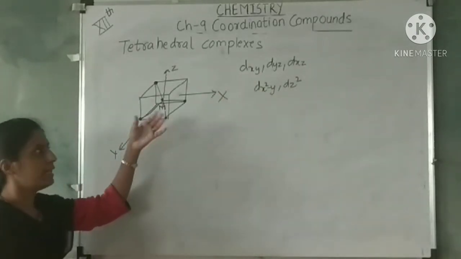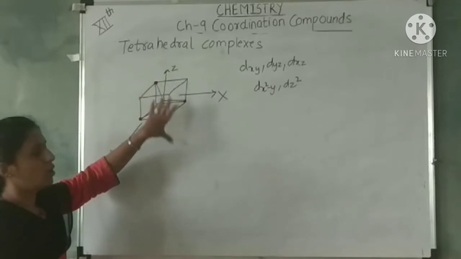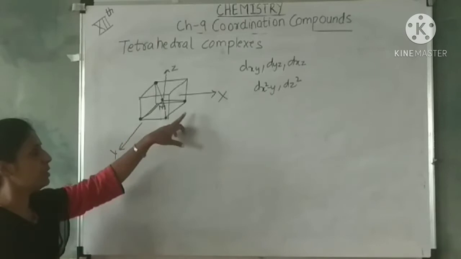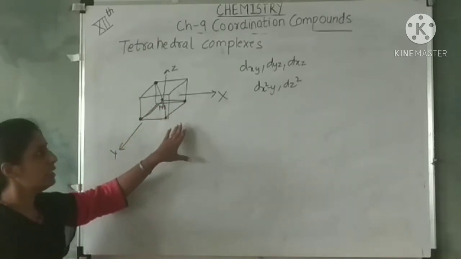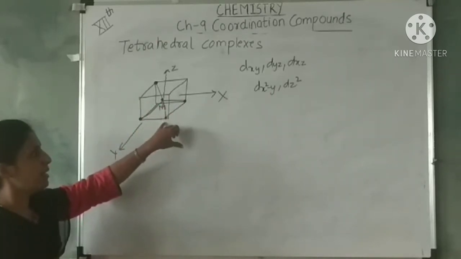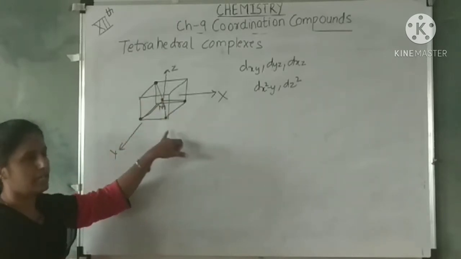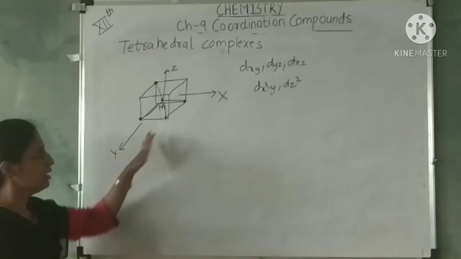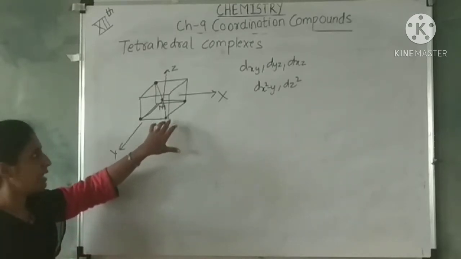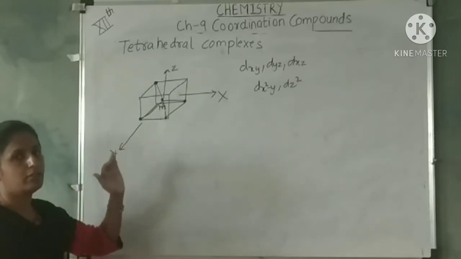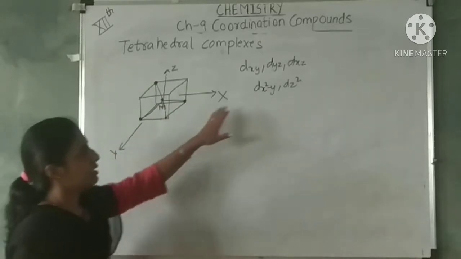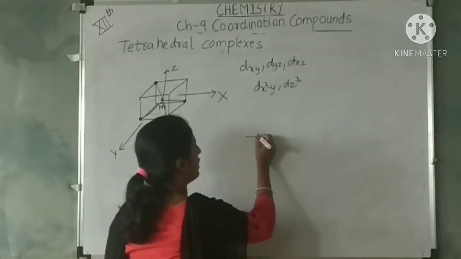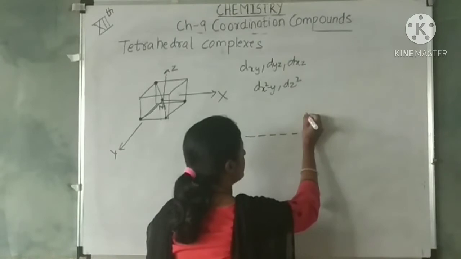The ligands in the tetrahedral complexes are not located axially, they are located in between the axes. So the metal orbitals lying along this direction will experience more repulsion from the ligands, and these 3 orbitals are therefore raised in energy, and the axial orbitals are decreased in energy. You can draw the diagram like this.